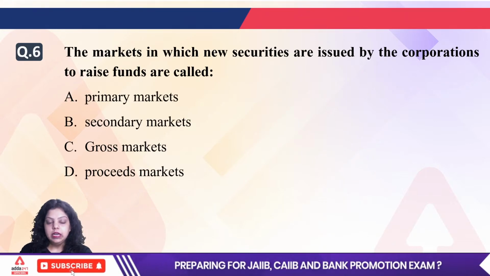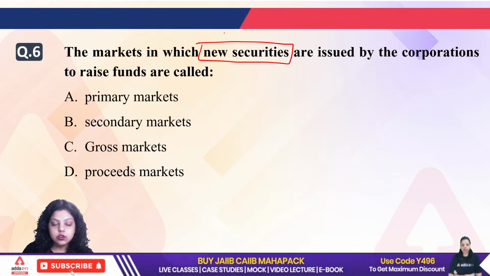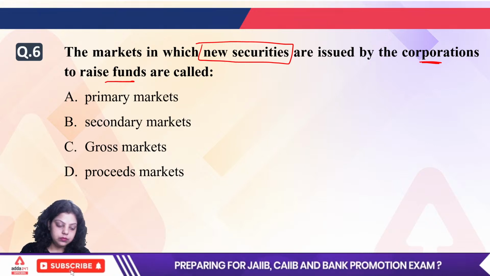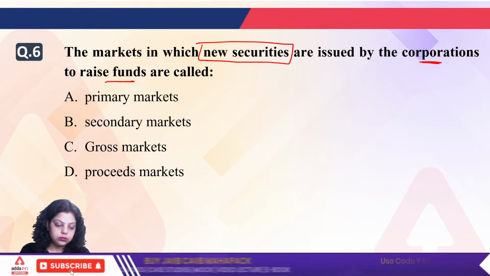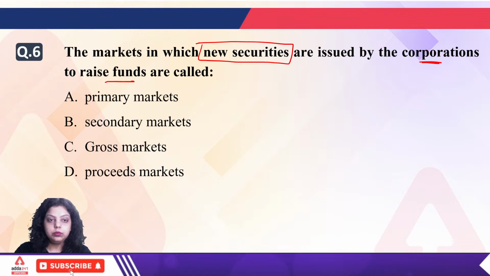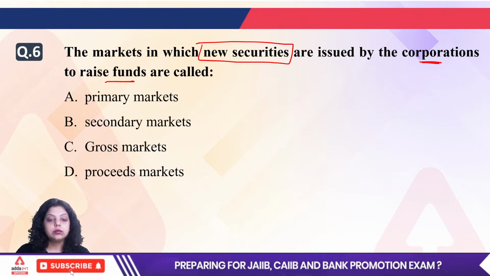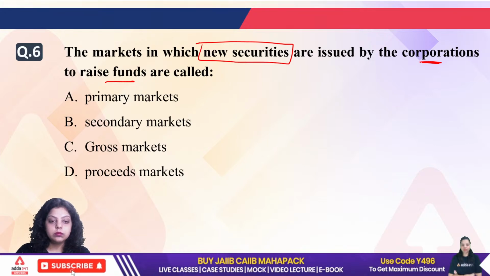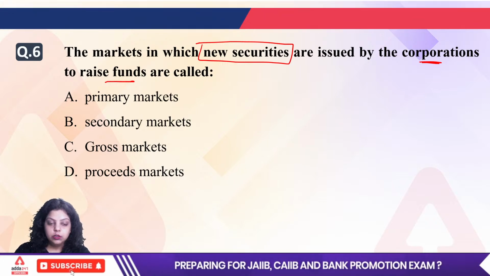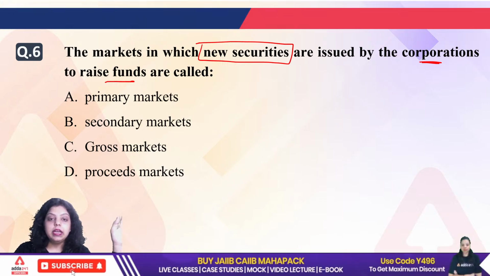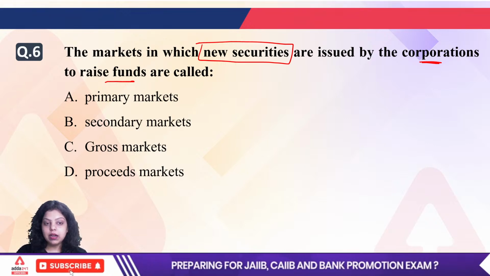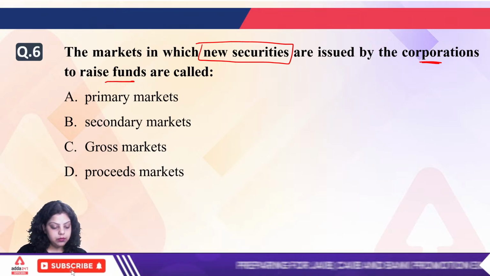Correct. Next: the market in which new securities are issued by the corporations to raise funds is called. Let me know which of the following will be true. The question is asking the type of market in which new securities can be issued. Is it a primary market, a secondary market, a gross market, or a proceed market? Which of the following will be true?